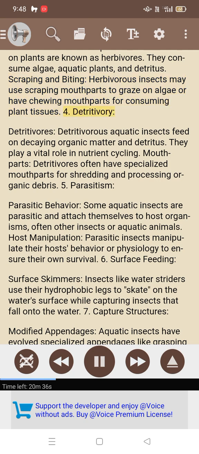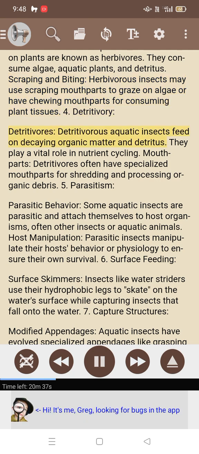4. Detritivory. Detritivores. Detritivorous aquatic insects feed on decaying organic matter and detritus. They play a vital role in nutrient cycling. Mouthparts. Detritivores often have specialized mouthparts for shredding and processing organic debris.